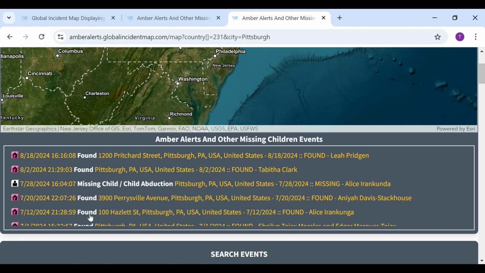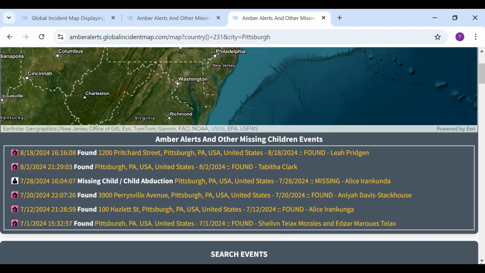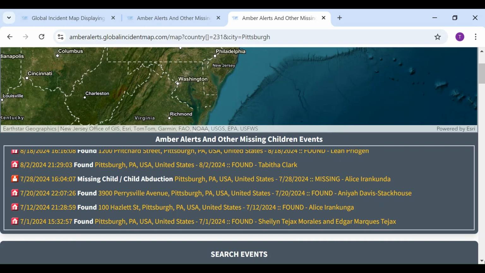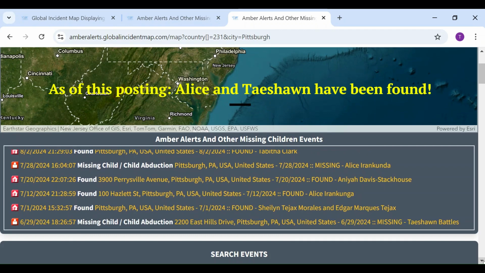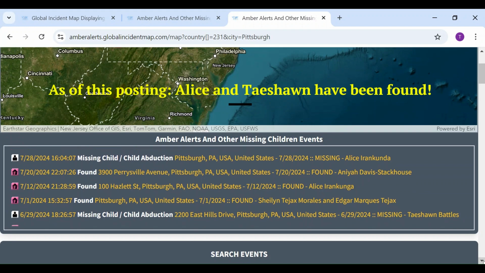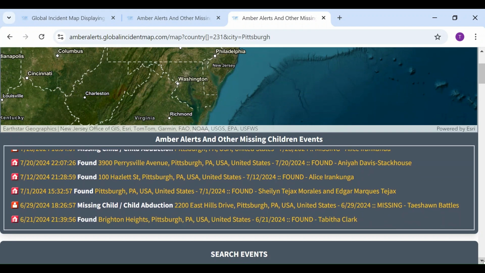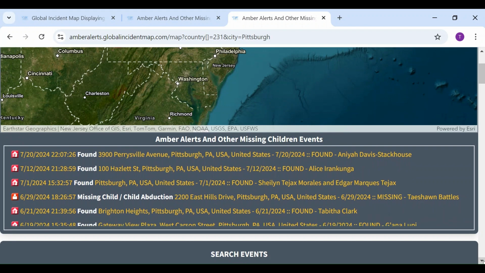Here you can see many recent missing children from the Pittsburgh area have been found. However, you see right here that Alice Irankanda has not been found yet and was last seen on July 28th. Tayshawn Battles not found yet, missing since June 29th of this year.